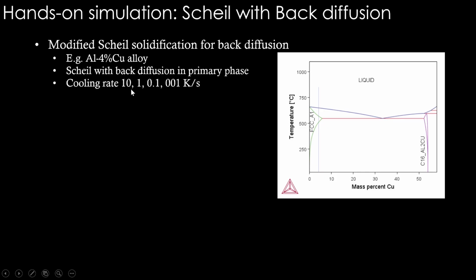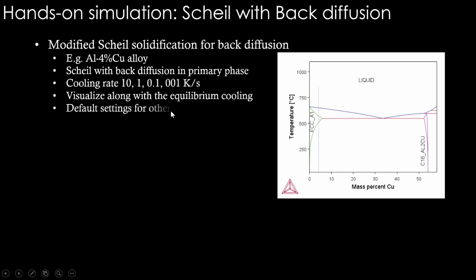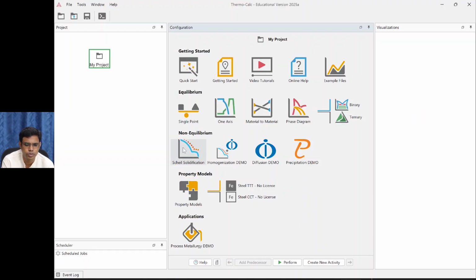And as we said, cooling rate is going to matter a lot. We will do different cooling rates, 10, 1, 0.1 and 0.001 Kelvin per second, and visualize the results along with the equilibrium cooling. Let's do that. We'll keep default settings for other parameters. For this we have to choose this non-equilibrium Scheil solidification, not the diffusion demo. Although Scheil solidification with back diffusion requires diffusion data, we are going to use this particular template, not this diffusion demo. Okay, so click on Scheil solidification.